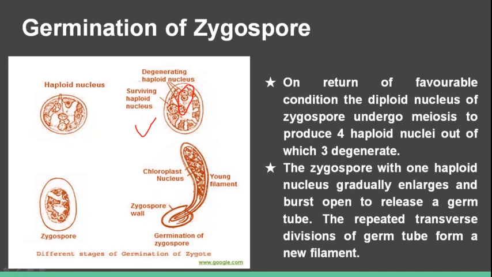Only one surviving haploid nucleus is there. The zygospore with one haploid nucleus gradually enlarges and bursts open to release a germ tube. The repeated transverse division of the germ tube forms a new young filament.